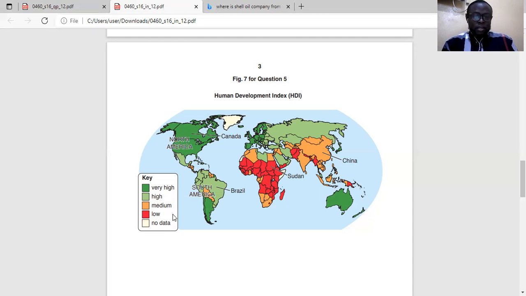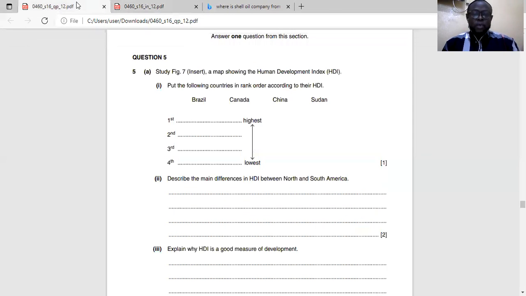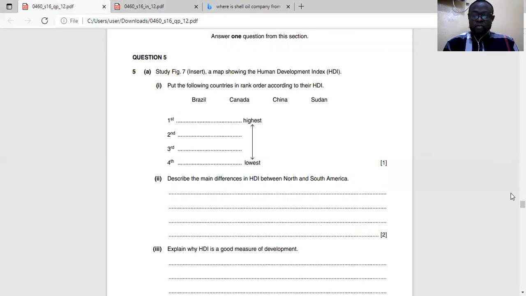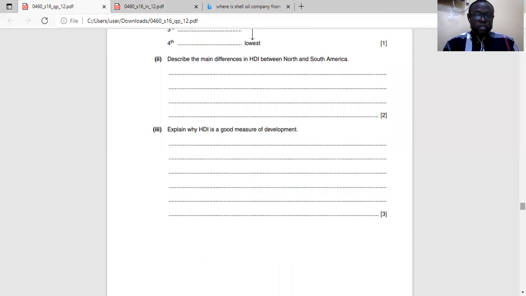Another one you can see is that South America has more medium than North America. I don't think North America has any medium at all. This country here I think is part of South America. So all the mediums are in South America, and North America does not have any. That will be 3 points for 3 marks, or even 2 marks, so just give 2 or more points.